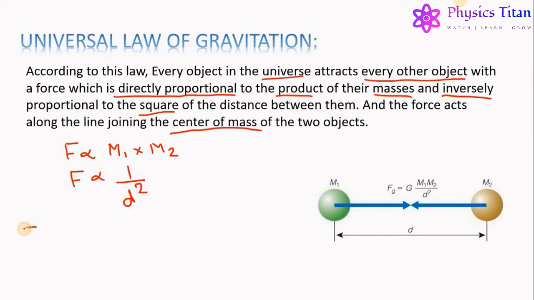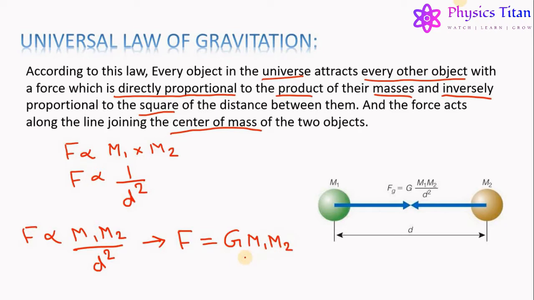Now combining these, we get that the gravitational force is directly proportional to m1 m2 and inversely proportional to the square of the distance between them. Now by removing the sign of proportionality, we get the force of attraction, or the gravitational force, equals G m1 m2 upon d square, where G is the constant of proportionality and is known as the universal gravitational constant, and it has the value of 6.673 times 10 to the power minus 11 newton meter square per kg square.